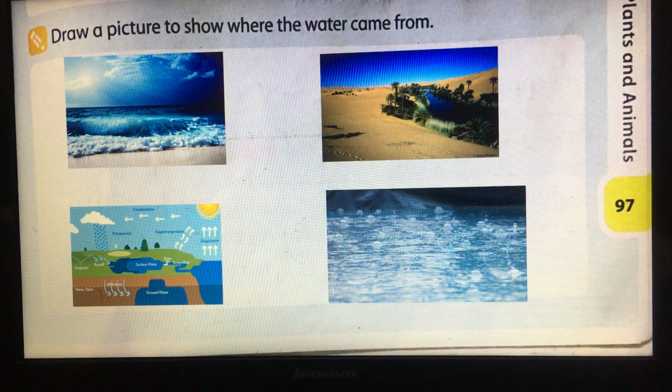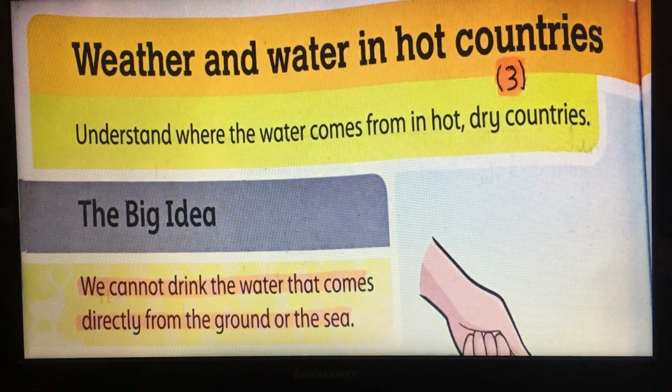Now in the next lesson, the last lesson, weather and water in hot countries number 3. Here we have to know that we cannot drink the water that comes directly from the groundwater or the sea.